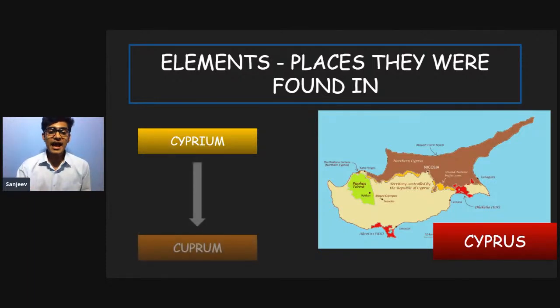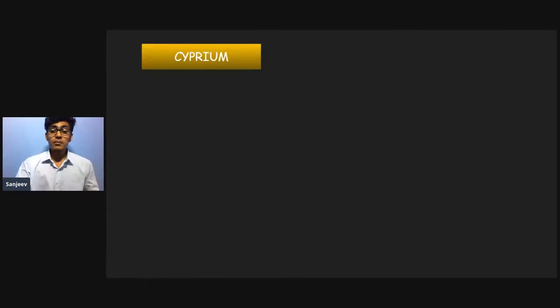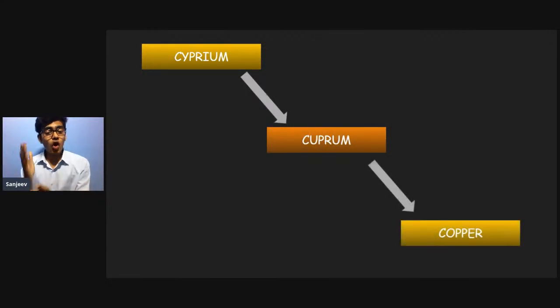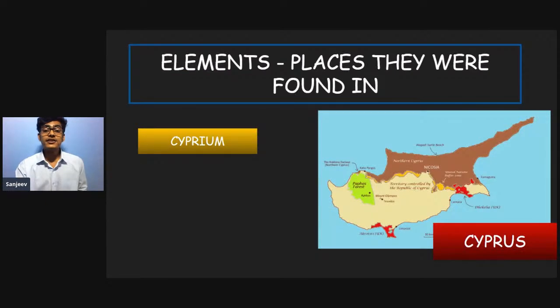Later it was changed from cuprum to copper. So this was the change in the name. So copper is actually named after an island. So the elements were named after the places they were found in.